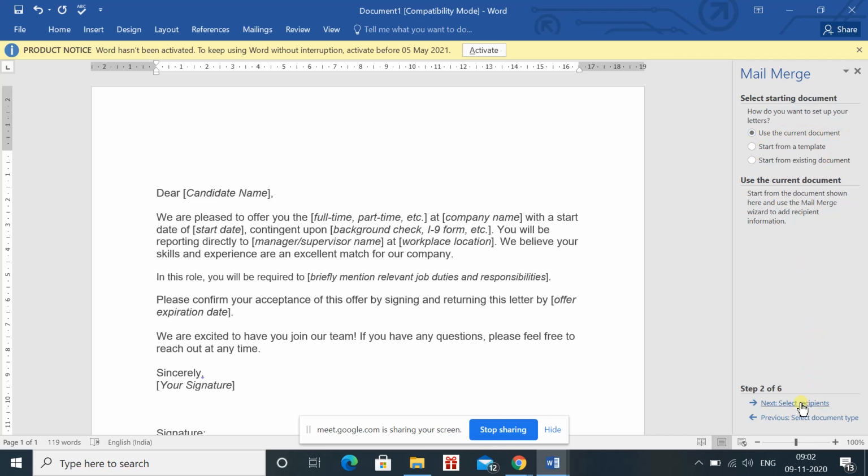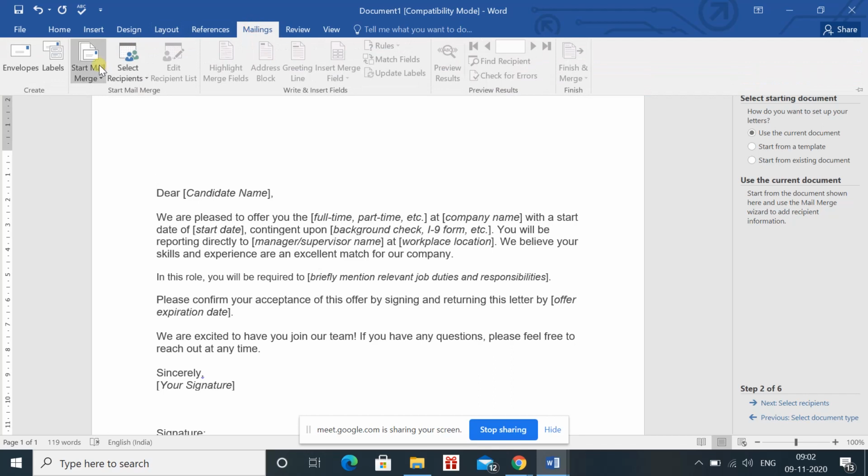And then again we have to click select recipient. First of all, we went to the mailing wizard, we selected step by step, and then we used the letter. Then we click next, and after clicking next, what we got is select the starting document. So we want to use this current document only.